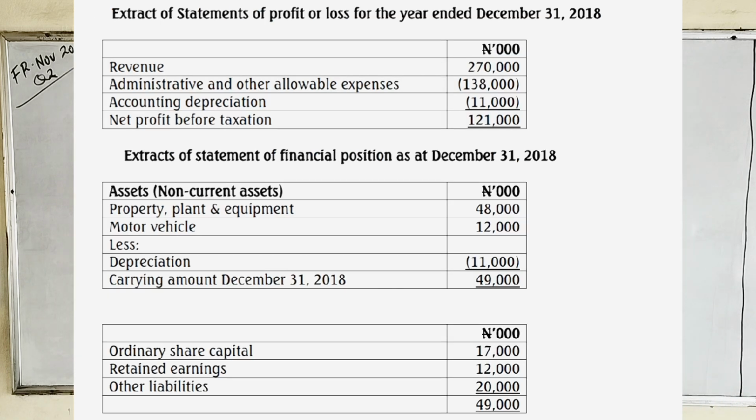Extract of the statement of profit or loss: we have the revenue, admin and allowable expenses, accounting depreciation, and the net profit before taxation. Then extract of the statement of financial position as at 31st December 2018: property, plant and equipment, motor vehicle, then deduction of depreciation before the carrying amount as at December 31st, 2018. Then ordinary share capital, retained earnings and other liabilities.